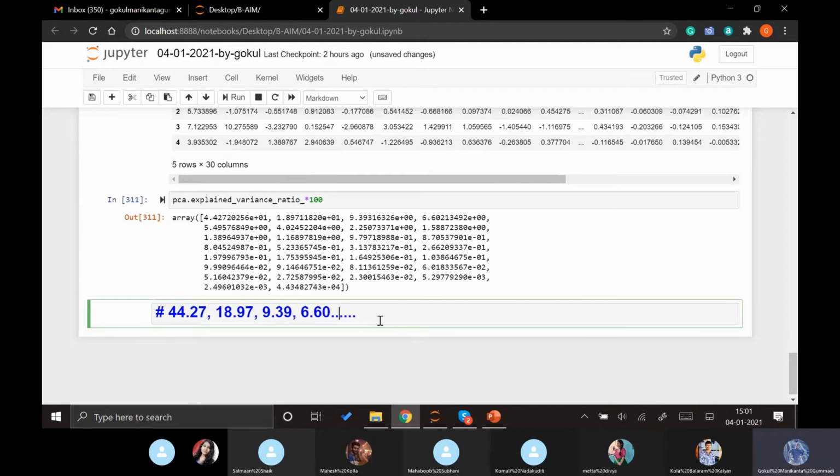This is how we can see how much each column is explaining the previous data. We can easily understand that the first two columns by themselves are explaining more than 50% of the previous data. So these two columns are very much important.